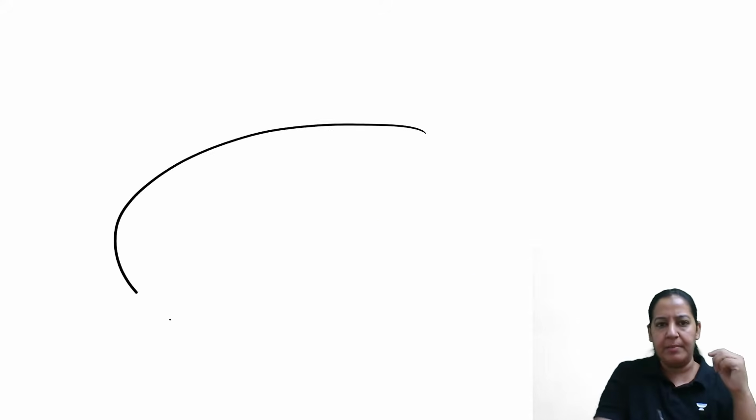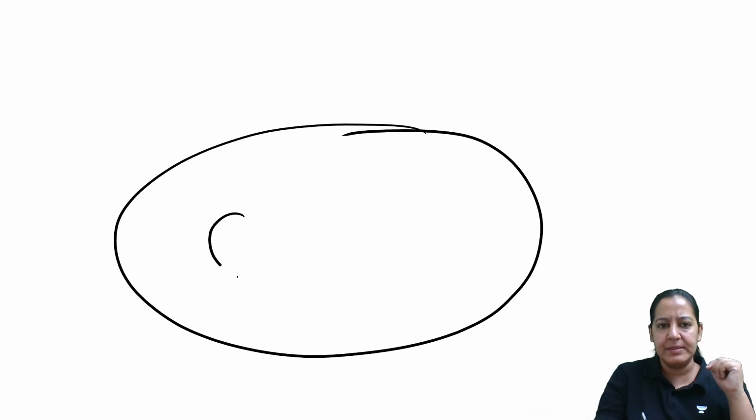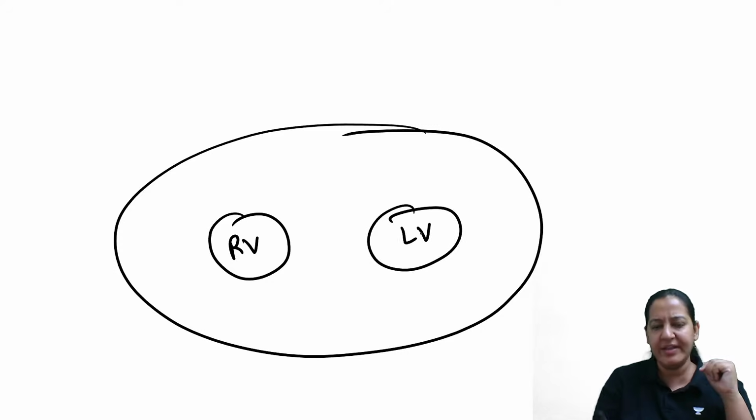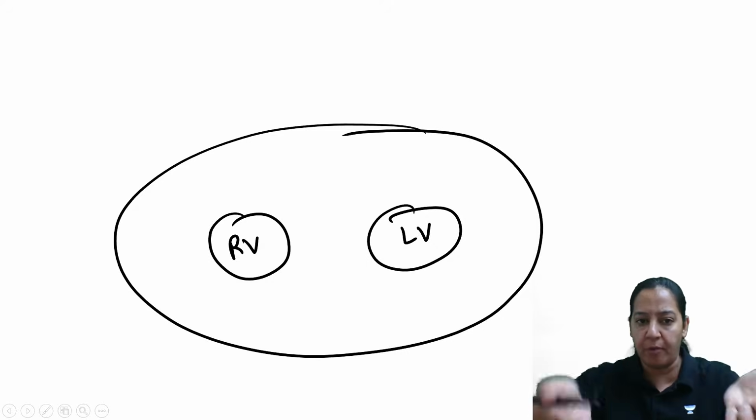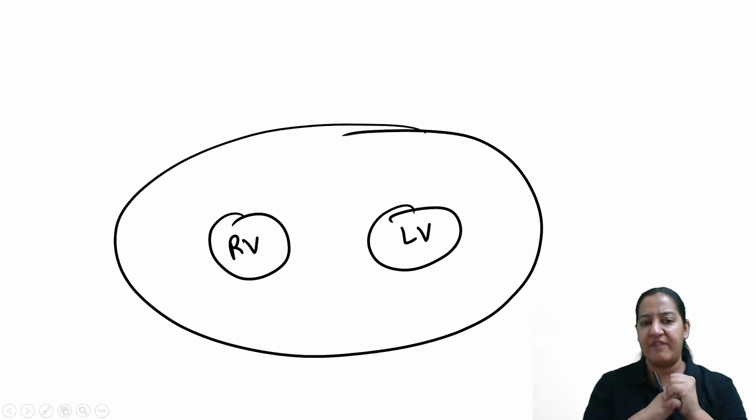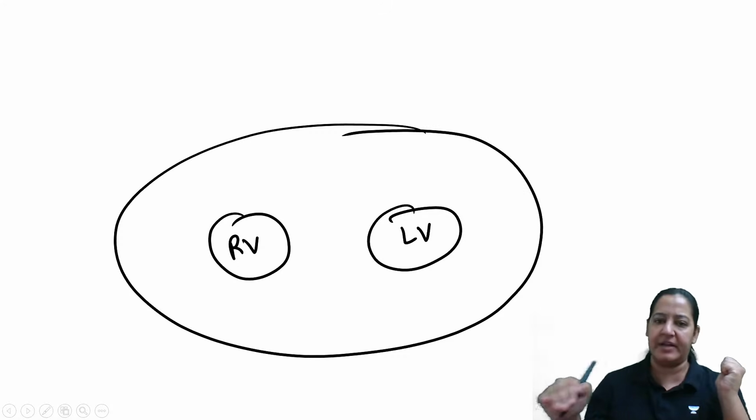Let me draw the diagram. I will see two lumens. This is the right ventricle and this is the left ventricle. Right? I have cut the heart and am looking from above. So this is the cross-sectional area of the ventricles. At the ventricular level, I am cutting the heart.